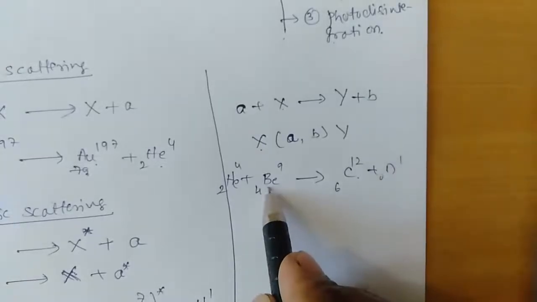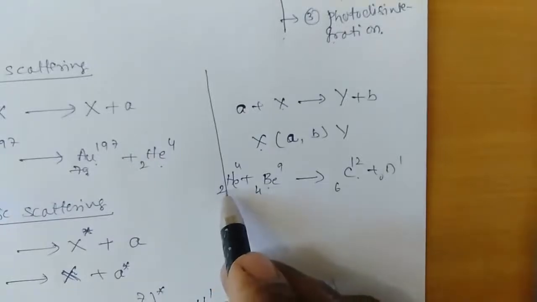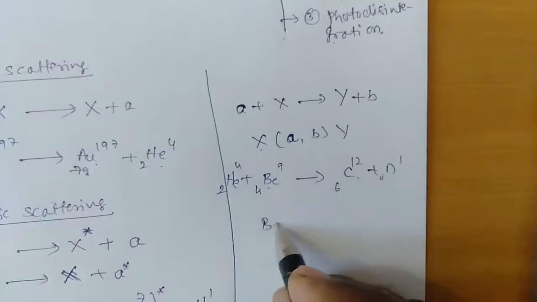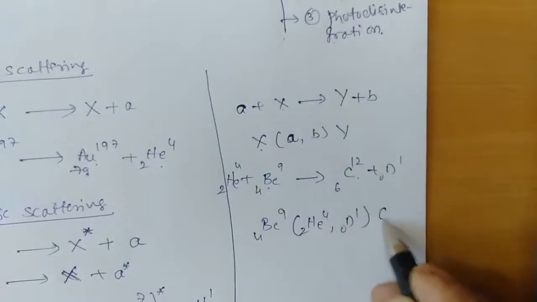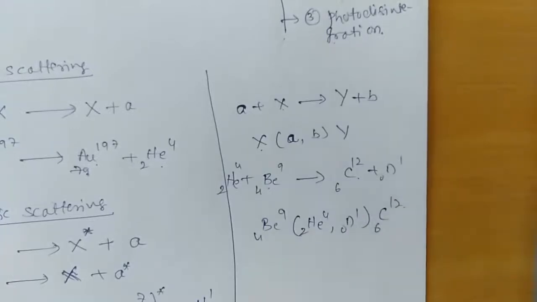Here we have this as the product nucleus and this as the projectile. Therefore it is represented as He-4-2 comma neutron plus C-12-6. This is the representation of the nuclear reaction if the target nucleus and the product nucleus are different.